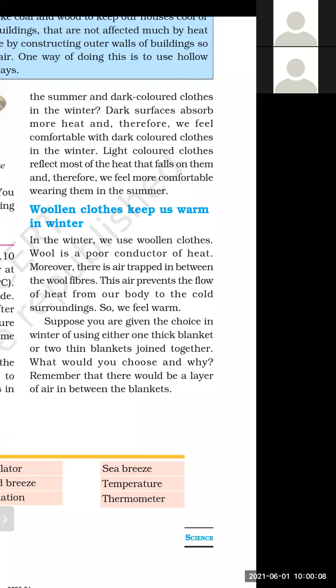So the outer temperature is 10 degrees Celsius and our body temperature is 37 degrees Celsius. So heat will flow from our body to the surroundings, because it is the property of heat. It will always flow from higher temperature to lower temperature. Our body is at a higher temperature, 37 degrees Celsius. The outer surrounding is at a lower temperature, say 10 degrees Celsius. So the heat from our body will go to the surroundings and we feel cooler.